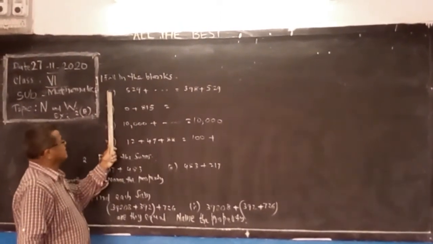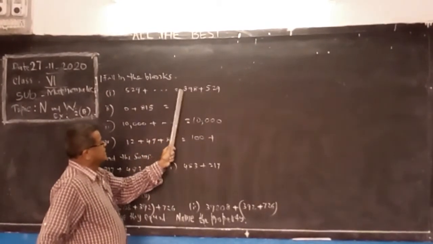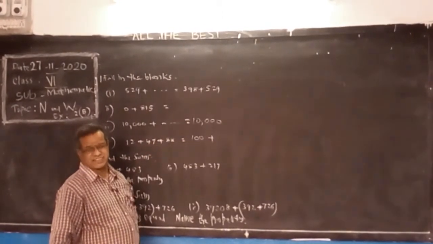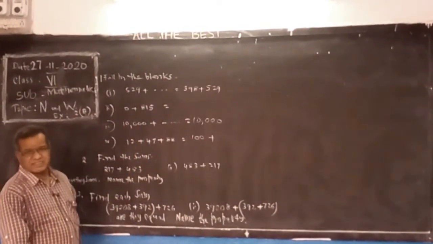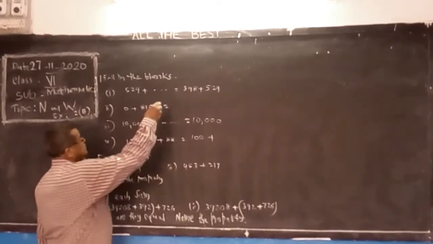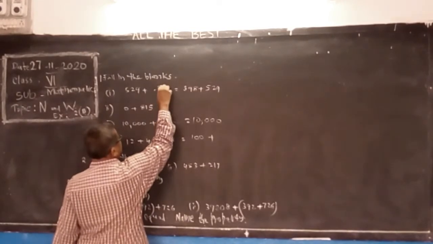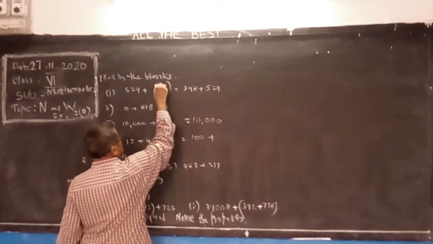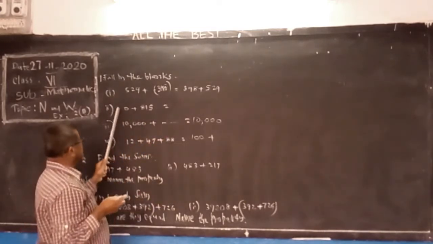Now see, 529 is given here. On the right side, 398 plus 529 is given. The same numbers are repeated, so it is the commutative property. So by seeing this, you can say the number is 398. Next, 0.